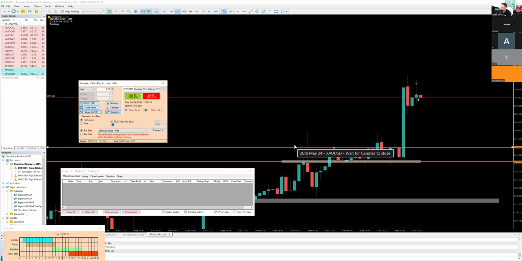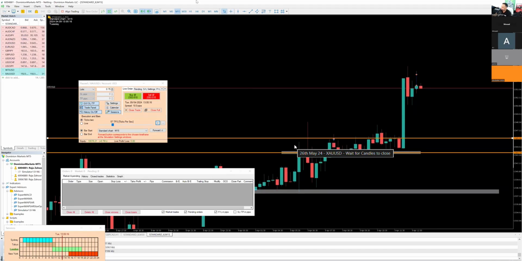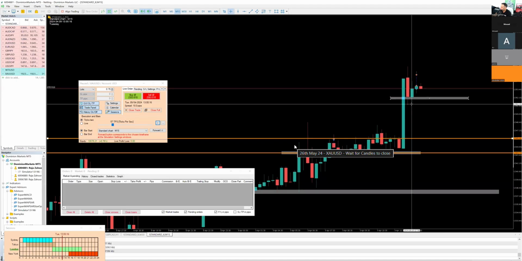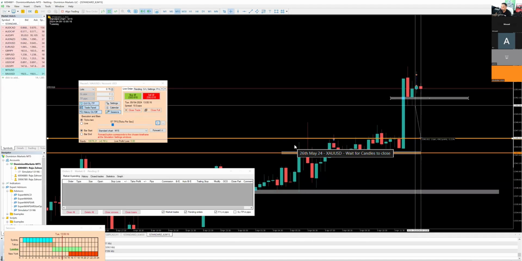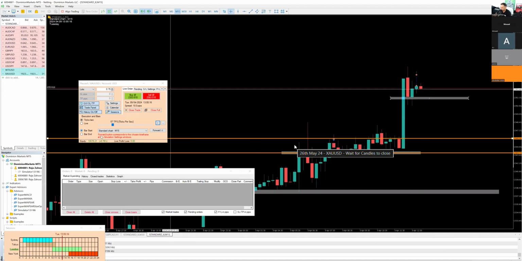The candle closed weak, bullish candle. If you look on the 30-minute, the candle is still bullish. 15-minute candle, it's kind of like rejecting this area. So we don't know what's going on. Now, if there's someone who is looking for sells, this is where your sells are going to play out. If we can break below this support, only then your sells are going to play out as counter trend sells.